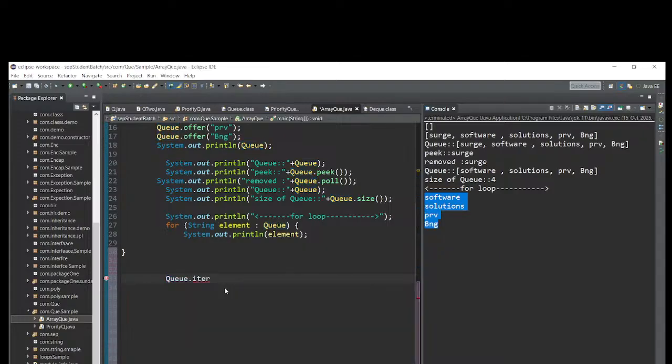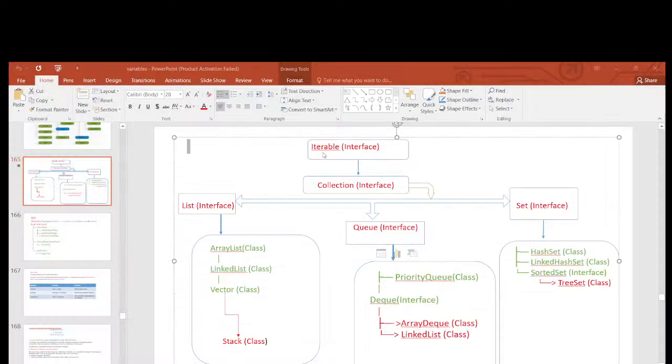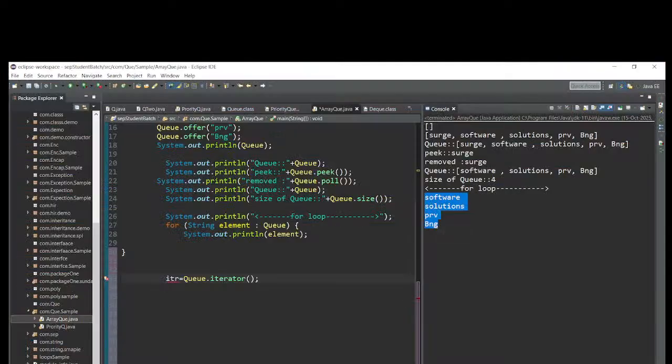Iterator, semicolon, because the line ended here. Equal to, let me take one reference variable itr. Iterable is also an interface, right?